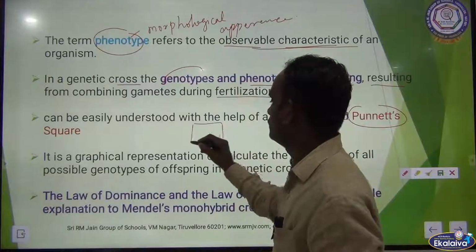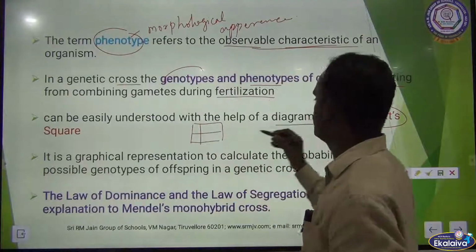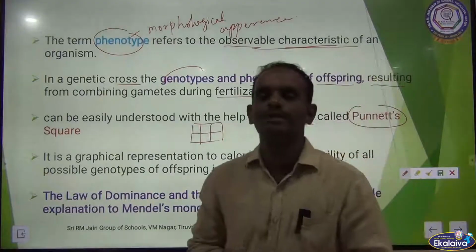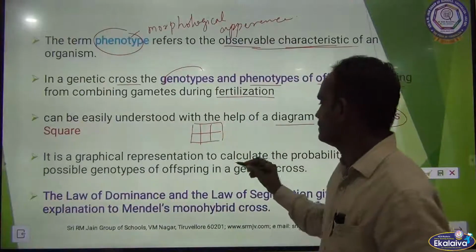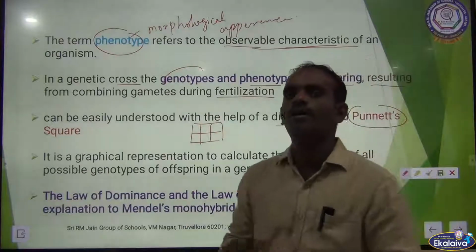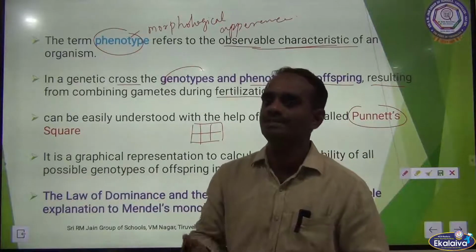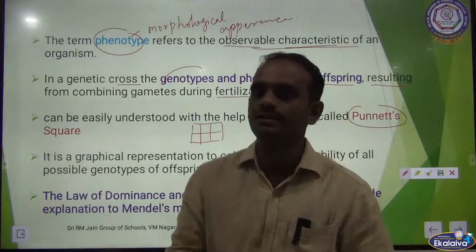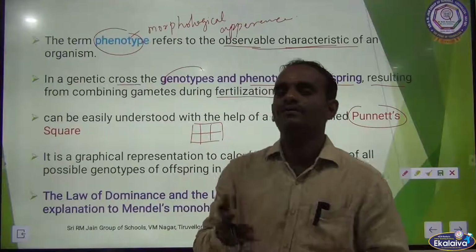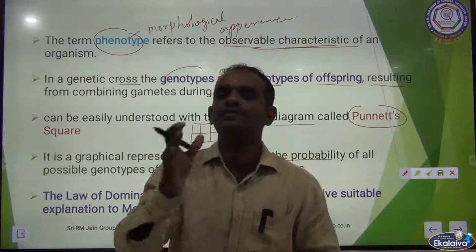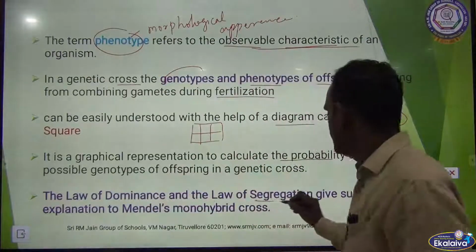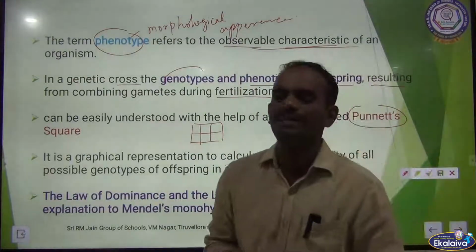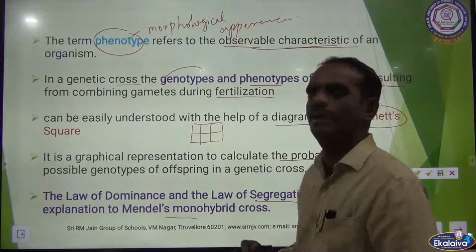That square was discovered by a scientist called Punnett, so it is named as Punnett square. It is a graphical representation to calculate the probability of all possible genotypes as well as phenotypes. As I said, genotype is nothing but gene expression and phenotype is nothing but morphological character. The law of dominance and the law of segregation give suitable explanation to Mendel's monohybrid cross.